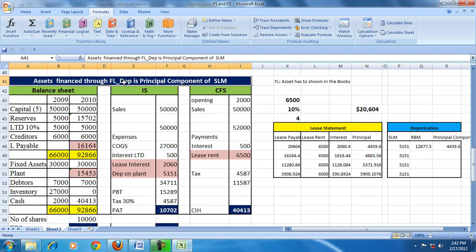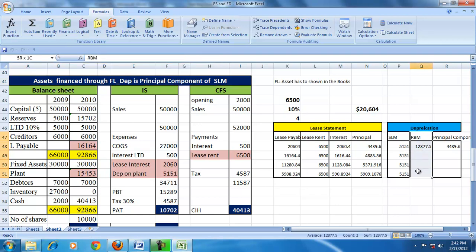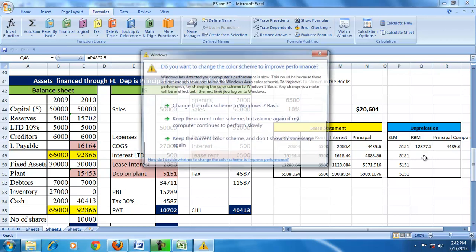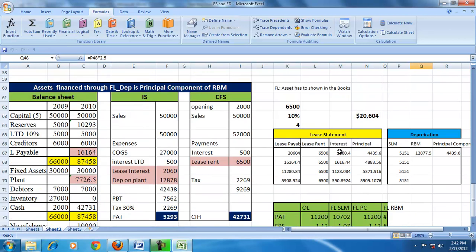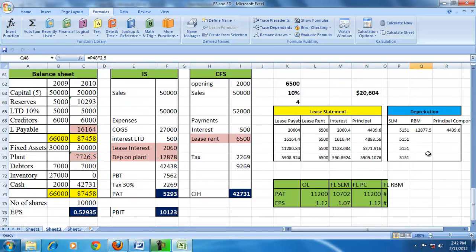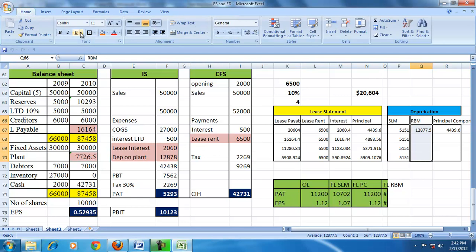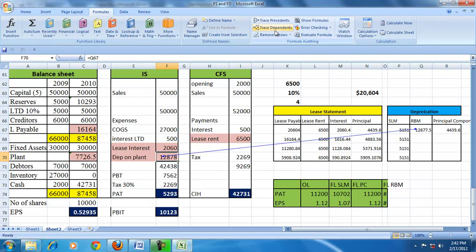And if we change the method to RBM, then there is higher depreciation, a further increase in depreciation, so there will be a further fall in the PAT. If it is RBM, assuming that the rate of depreciation will be 2 times the rate of depreciation under SLM, the amount of depreciation will be much higher. So the depreciation in the income statement will be 12,879. The value of the plant will reduce to the extent of 12,000, and there is a drastic fall in the PAT because of high depreciation.